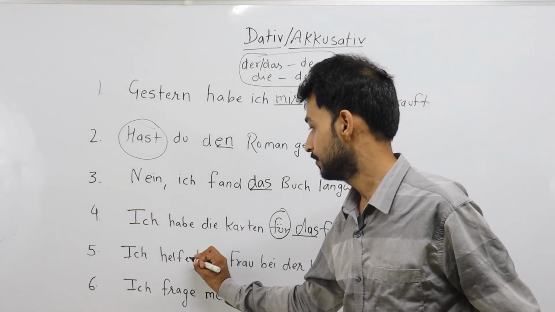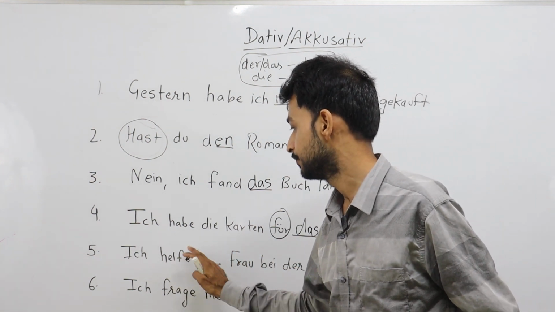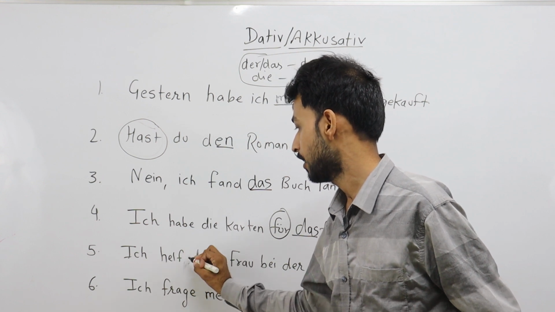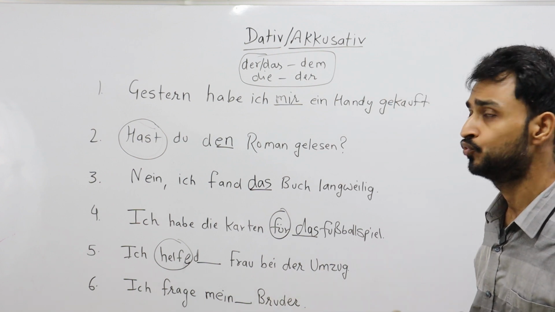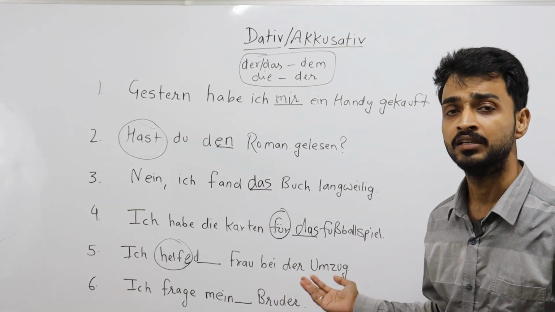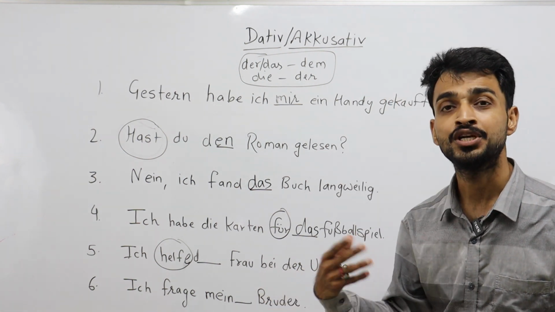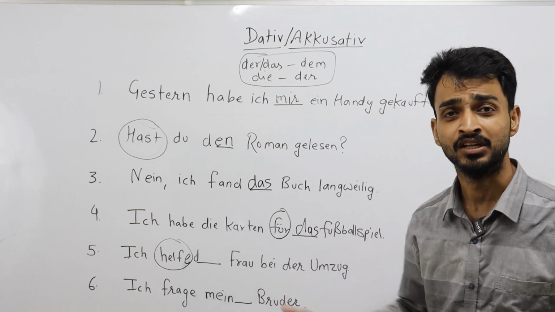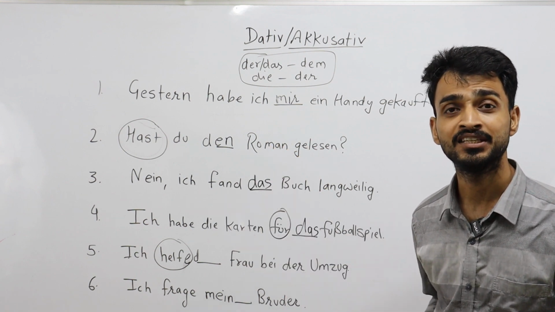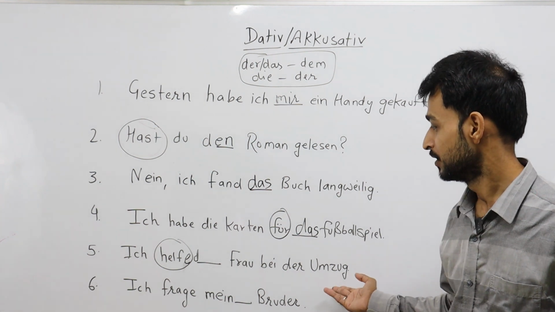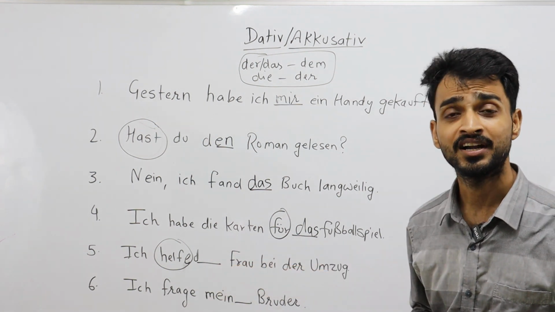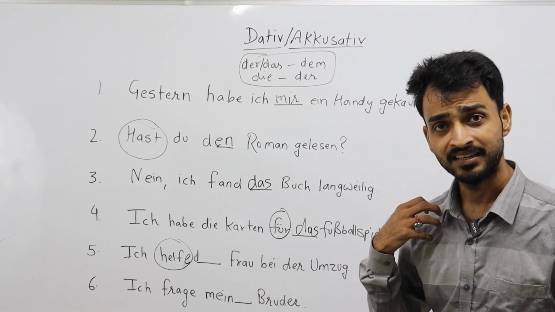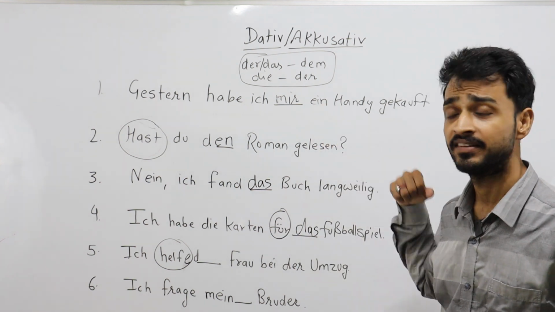Next sentence, helfen is the verb. Ich helfe der Frau bei dem Umzug. I help the lady in shifting. Umzug means shifting, when you shift from one place to another. The verb is umziehen that we have seen in the previous video. So helfen is a dative verb. It takes an indirect person directly, as I said in kaufen.